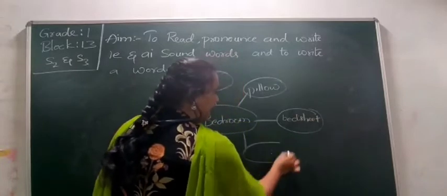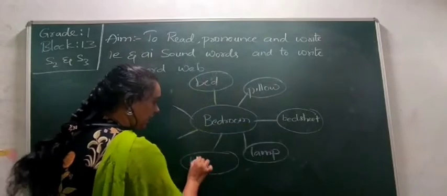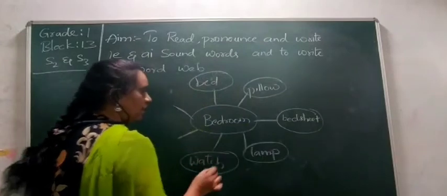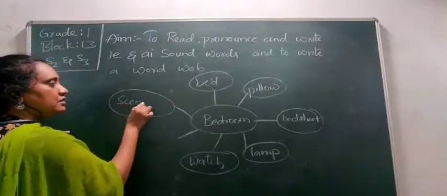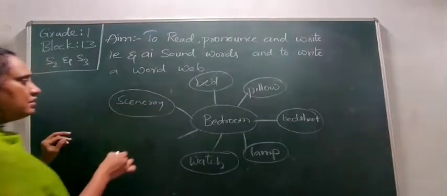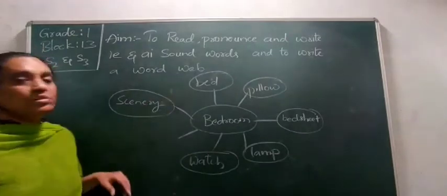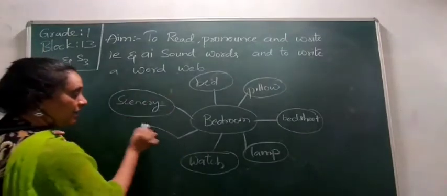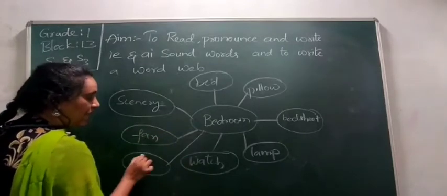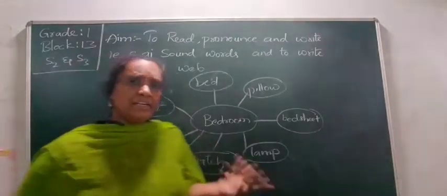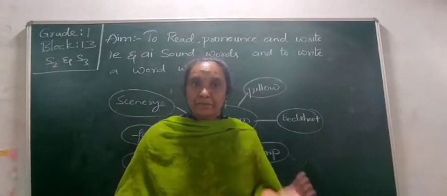I can take a lamp in the room. I can take a watch to check the timing in the room. In the bedroom, some sceneries are there. Okay, scenery. So I can have a scenery, a fan, an AC. So like this, whatever the words are related to this, you can write it and you can find it out.